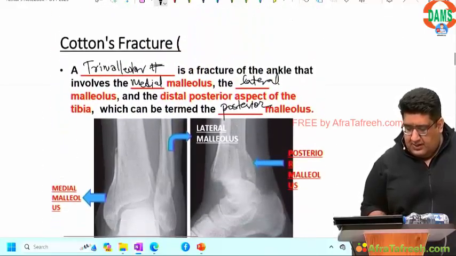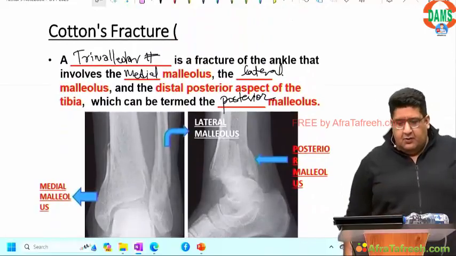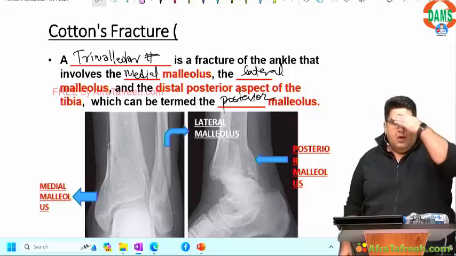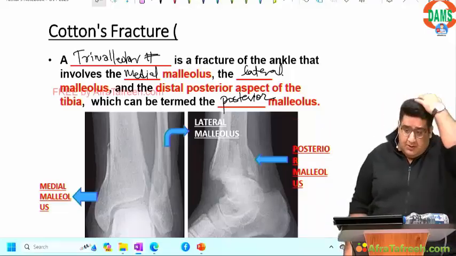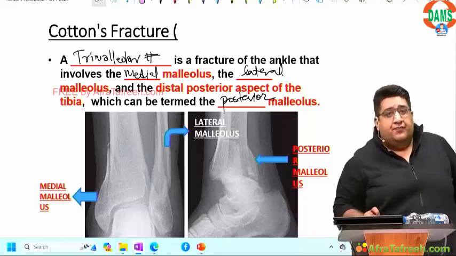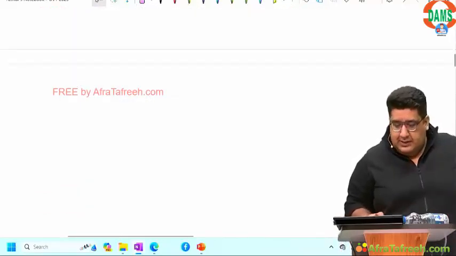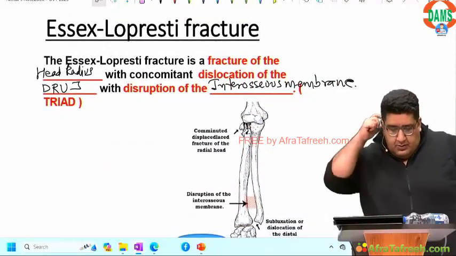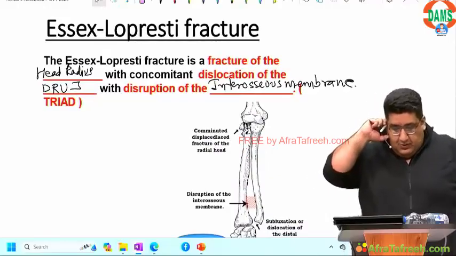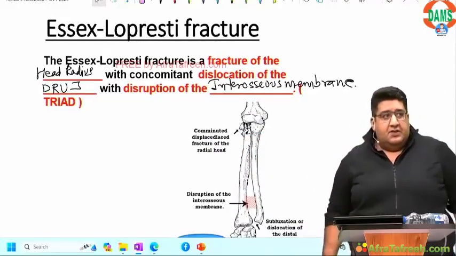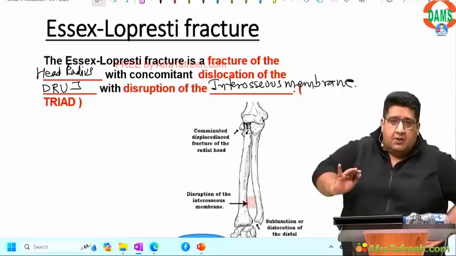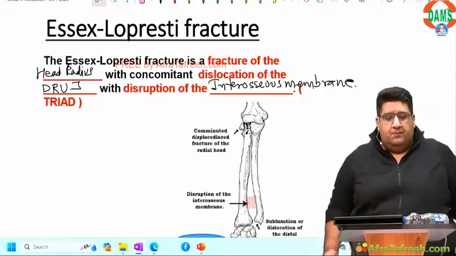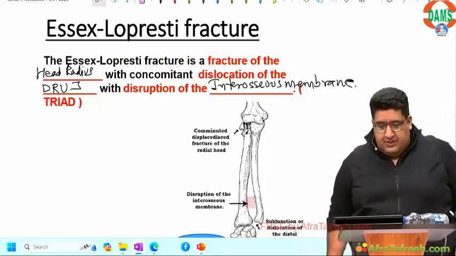Madhurima has asked for the previous slide. We can't deny. Madhurima, this is the previous slide. Bimalleolar Pott's, trimalleolar Cotton's. Done? Thank you Kaushik, thank you so much. Madhurima, since you might have missed this slide also, this is a triad of DRUJ dislocation, interosseous membrane disruption, and fracture of the head of the radius.